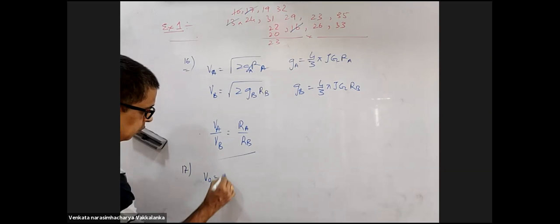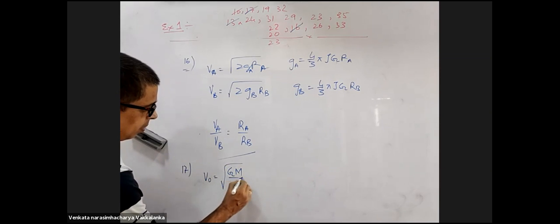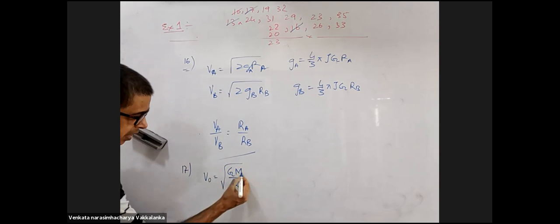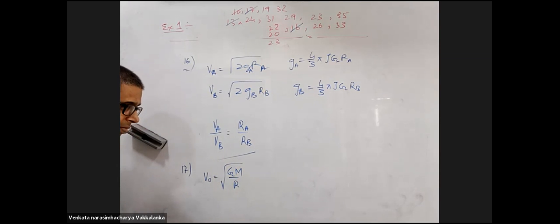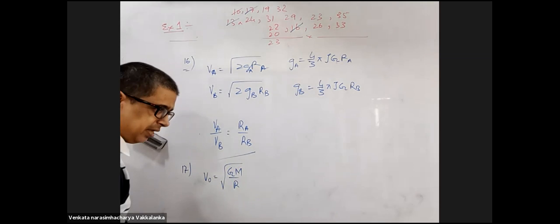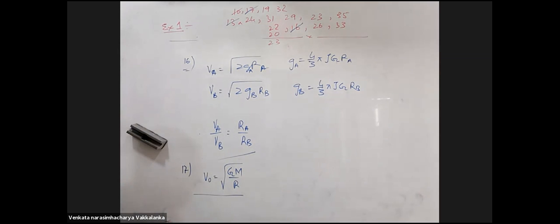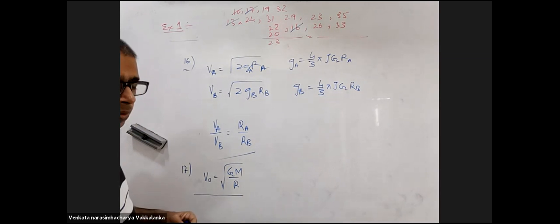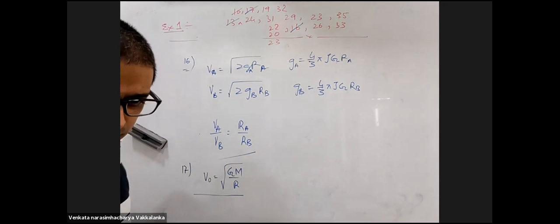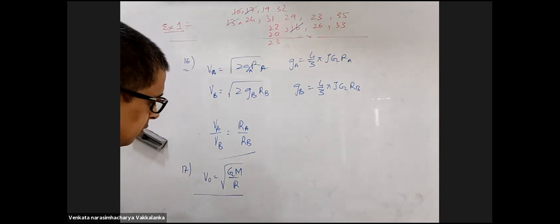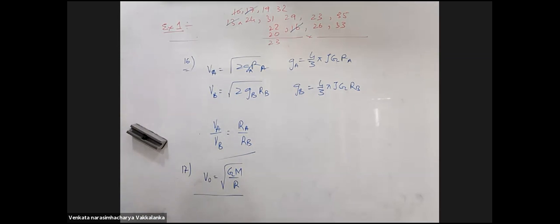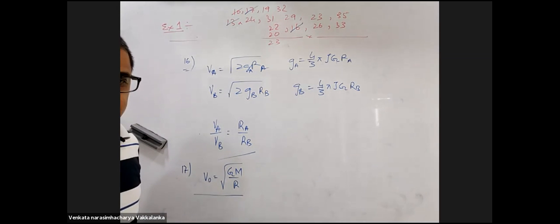Orbital velocity is root over of GM by R. Now, where is the mass of the satellite? There is no mass of the satellite. Look at the formula. You are fooling me. So anything released from a satellite will also become a satellite. It will not hit the Earth.